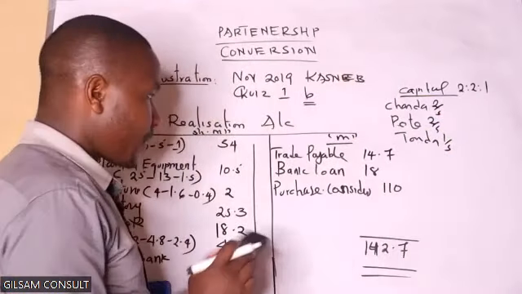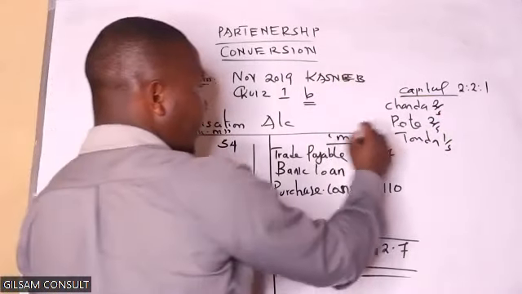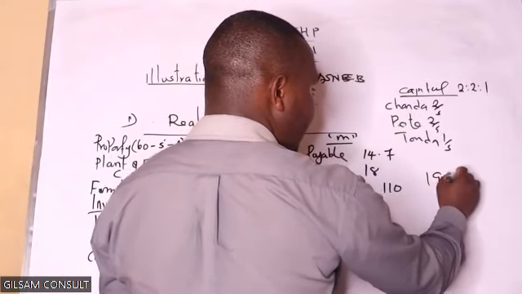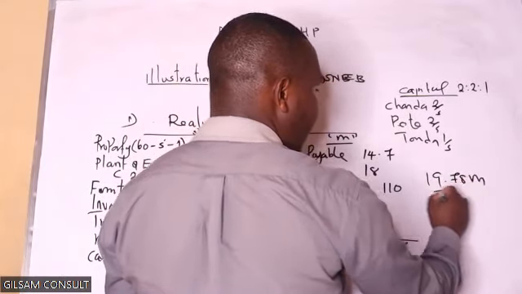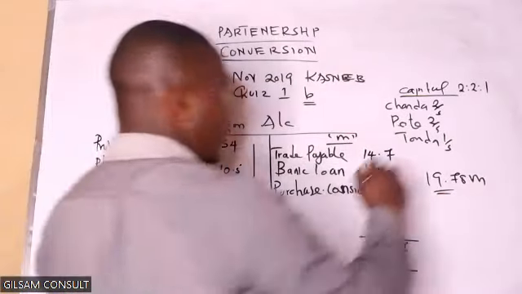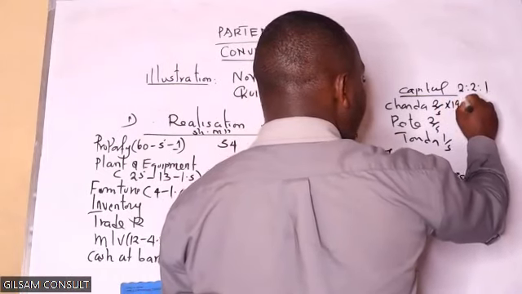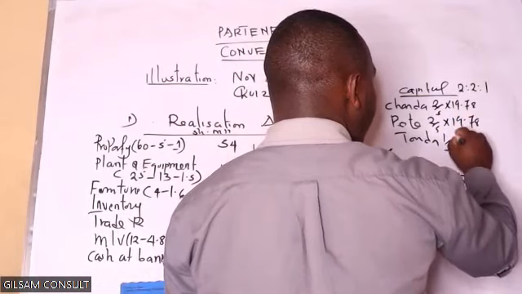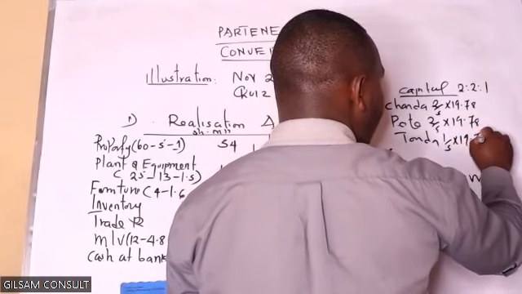So 2 over 5 of how much? Of 19.78 million. So we are sharing 19.78 million, the difference between the debit and credit.